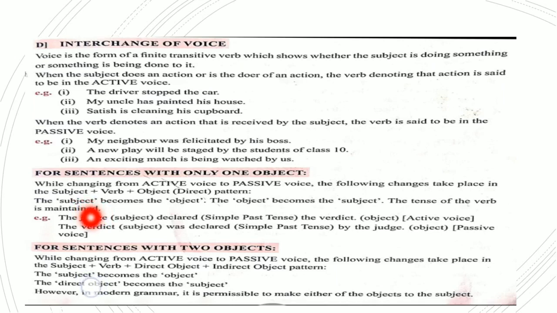Now coming to the sentence with two objects. Now while changing from active voice to passive voice, the changes which take place are: subject plus verb plus direct object plus indirect object. So for example, the subject becomes object, the direct object becomes the subject rather than the indirect object.